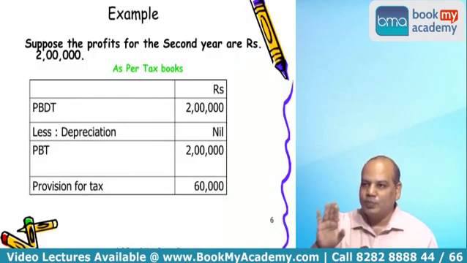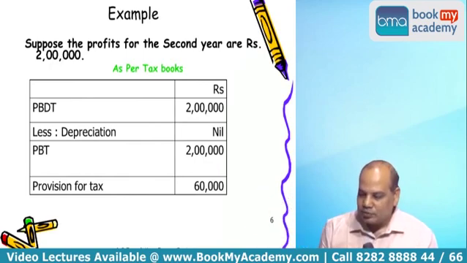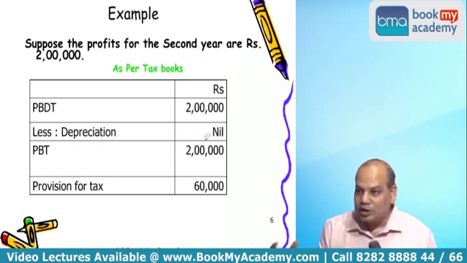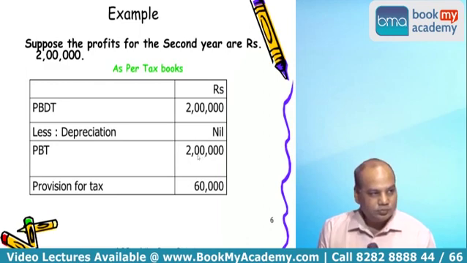Come to second year. Assuming profit before depreciation and tax remains the same, in the second year my depreciation under tax law will be 0. I have already claimed 100% depreciation in the first year. So my taxable income is 2 lakh. What will be my tax liability? 30% of 2 lakh. How will my second year P&L account look?